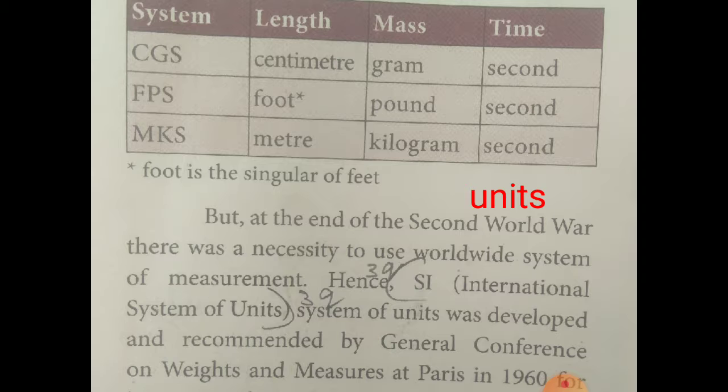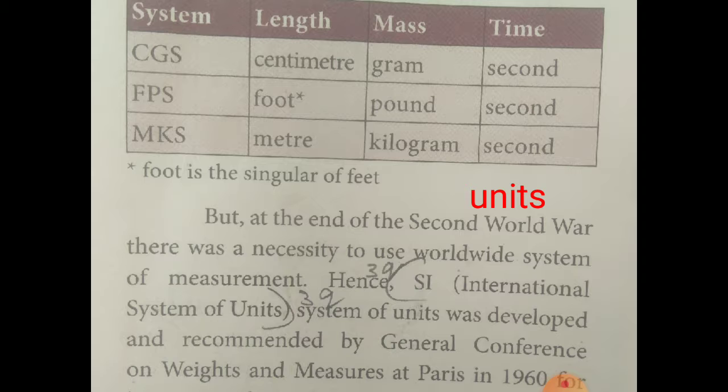Then later they found FPS. Length is represented as a foot, so that symbol is F. Mass is measured by the pound. Time is measured by the same thing, second. And nowadays we are using the MKS unit. What does MKS mean?